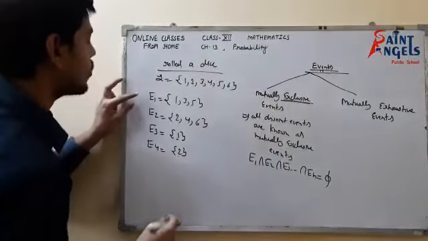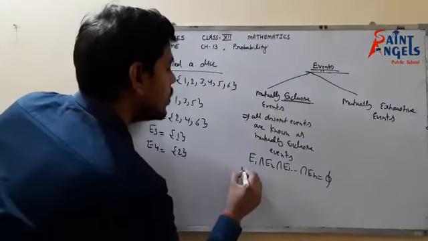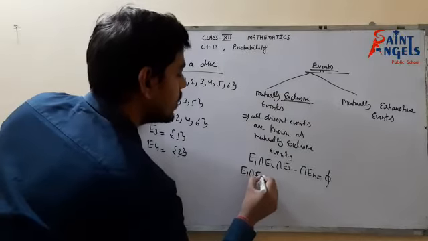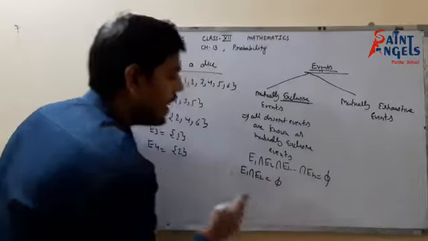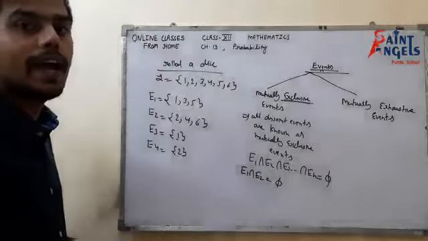For example, if I have events E1, E2, E3, up to En, n number of events, and there are no common elements in any of them, which means their intersection is empty, then such events are mutually exclusive events. If I take E1 intersection E2, is there anything common in these two events? Nothing is common, so it equals empty set. Hence E1 and E2 are mutually exclusive events.